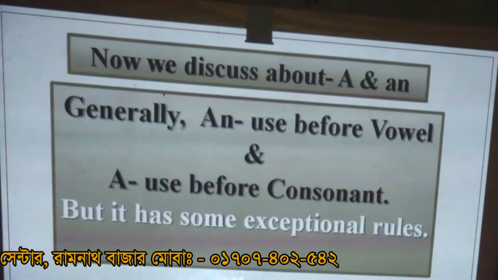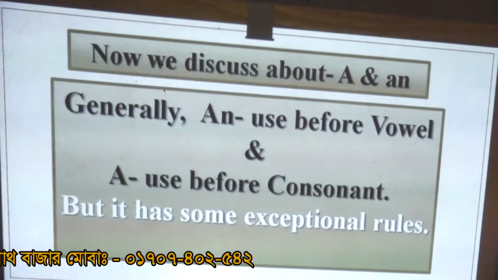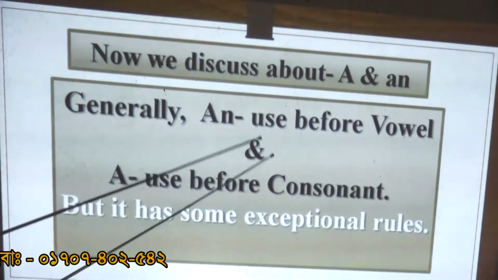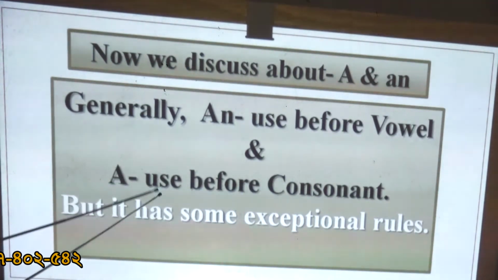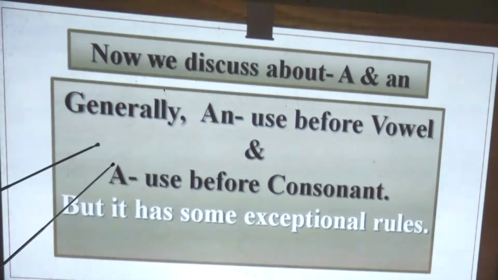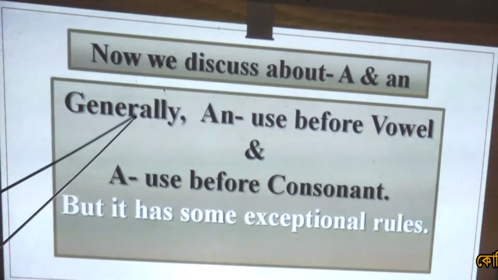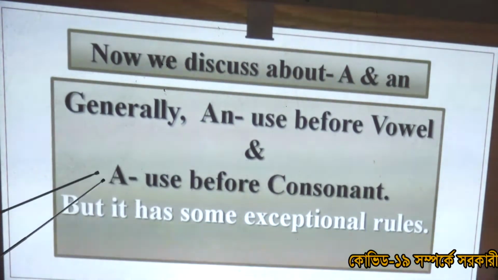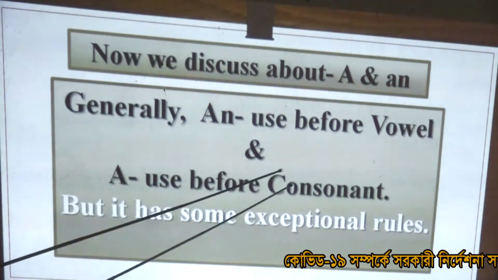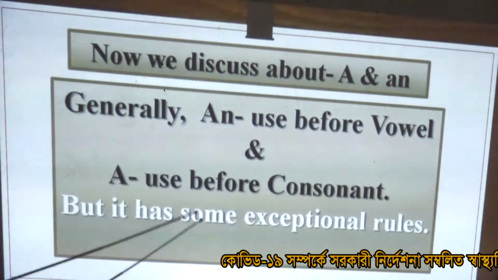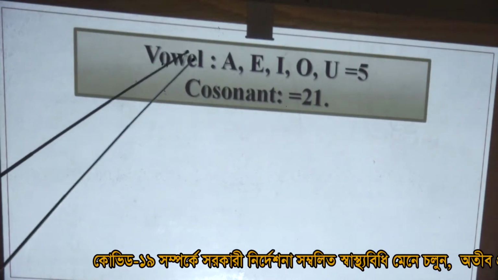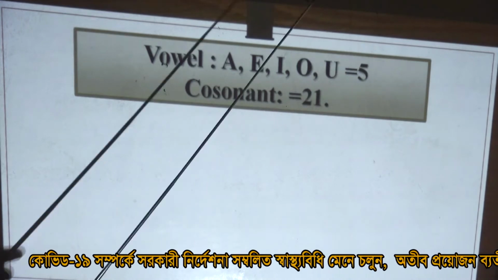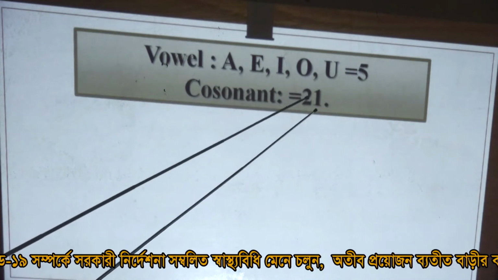Now we discuss a and an. Generally, an is used before a vowel and a is used before a consonant. Look carefully, my dear students. Generally, an is used before a vowel and a before a consonant, but it has some exceptional rules. We know that the vowels a, e, i, o, u are 5 in total and the consonants are 21.